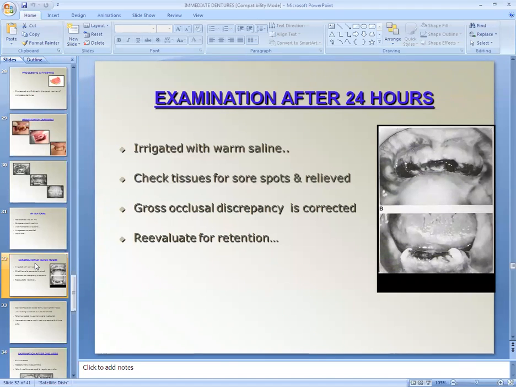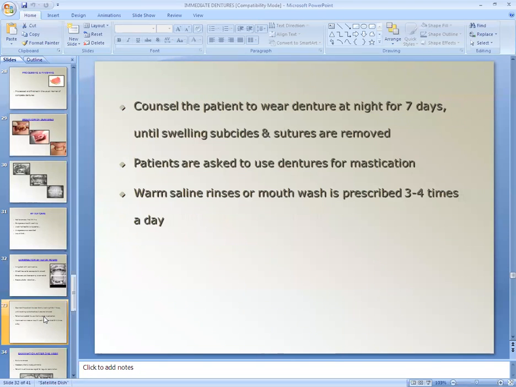Wherever sore spots are seen in the patient's mouth, that area is relieved on the denture. Then gross occlusal discrepancy is corrected, because the sore spot can be because of this bony spicule, or it may be because of occlusal discrepancy. So you have to correct the gross occlusal discrepancy as well, and re-evaluate for the retention. As you have done the modification on the impression area, you have to re-evaluate for the retention. Then counsel the patient to wear the denture at night for 7 days. Only night wearing is allowed for the 7 days until the swelling subsides and the sutures are removed.